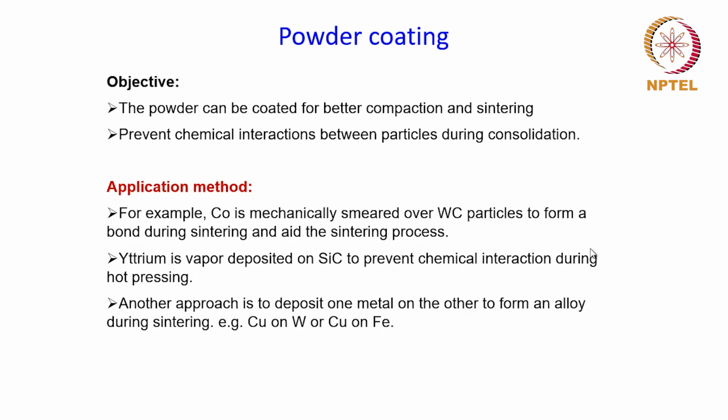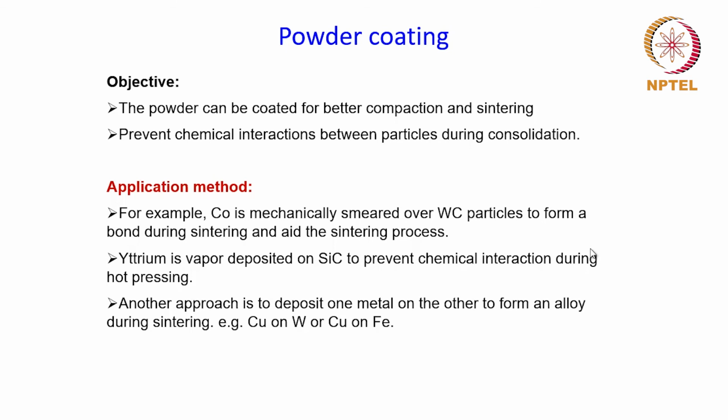Now let us talk about another process which is used in powder metallurgy, and this is about powder coating. So let us first see what are the objectives of powder coating. The objectives of powder coatings are as follows. The powder can be coated for better compaction and sintering, and to prevent chemical interactions between particles during consolidation.